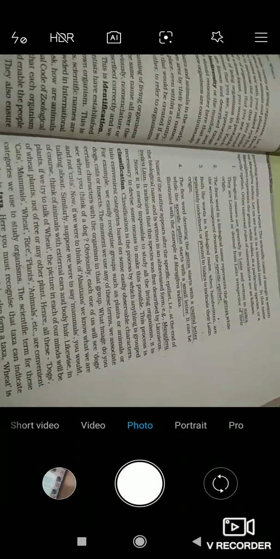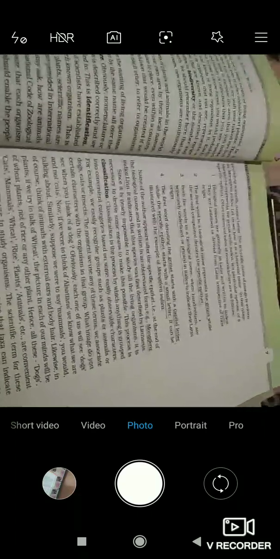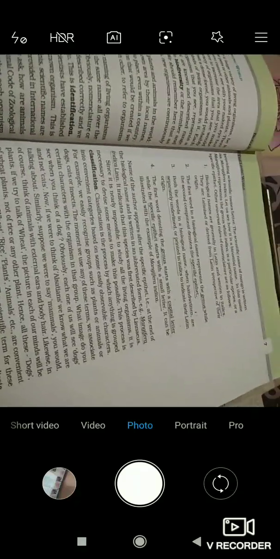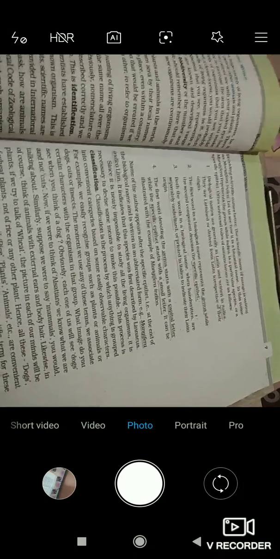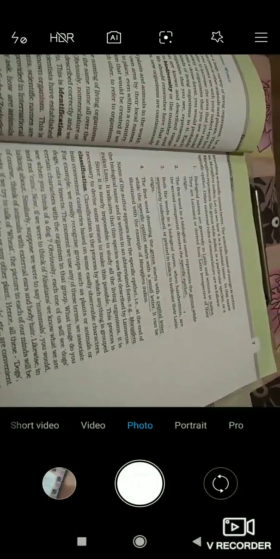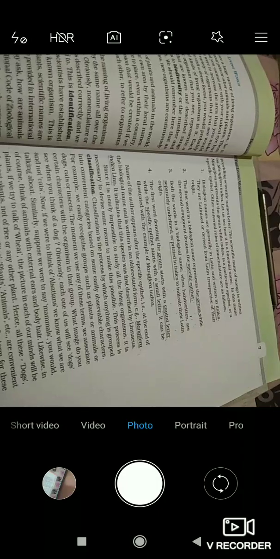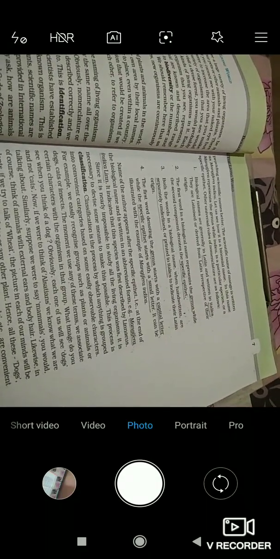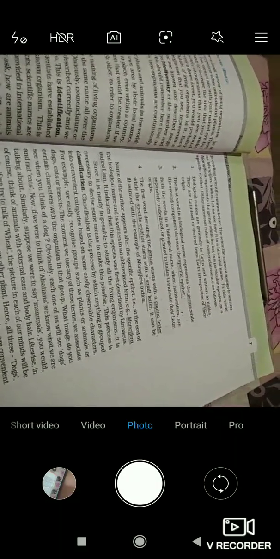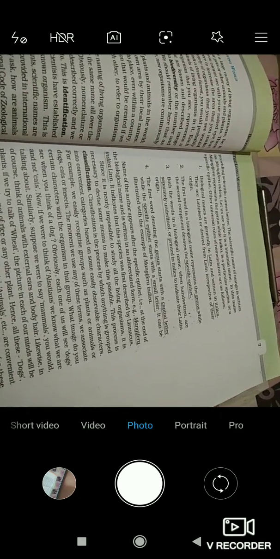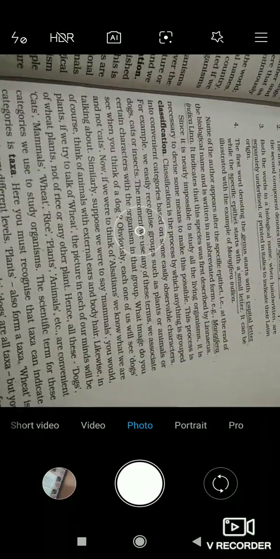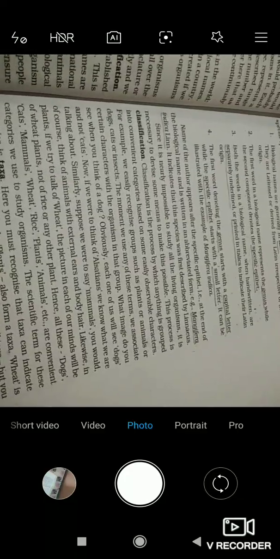Similarly, suppose we were to say mammals, you would of course think of animals with external ears and body hairs. So children, we have studied from childhood that the organisms which bear mammary glands are known as mammals. But mammals also have external ears and body hairs. So when you say something about mammals, we always think of animals which have external ears and body hairs. So let's see the next statement, what it is telling.